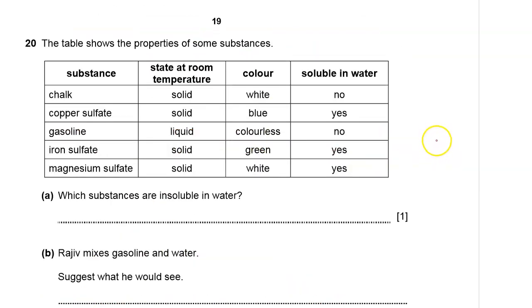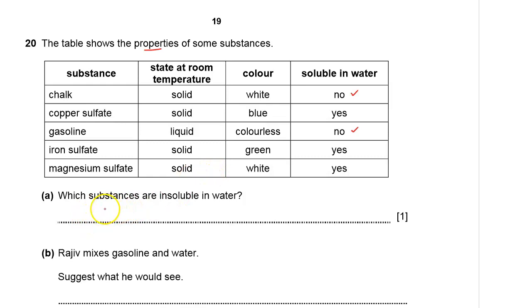Question number 20. The table shows properties of some substances. We have 5 substances here: chalk, copper sulfate, gasoline, iron sulfate, magnesium sulfate. And of course, their states at room temperature, their color, and whether they are soluble or not in water. Part A, which substances are insoluble in water? We can see chalk is not soluble in water, and gasoline. Both are not soluble.